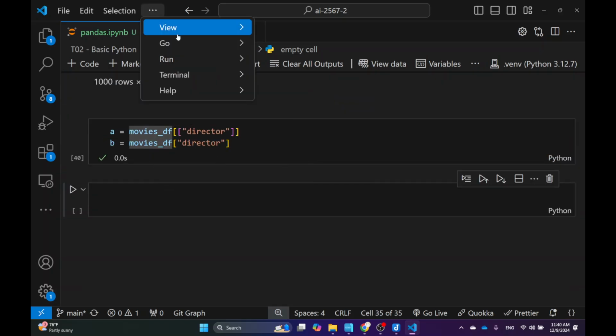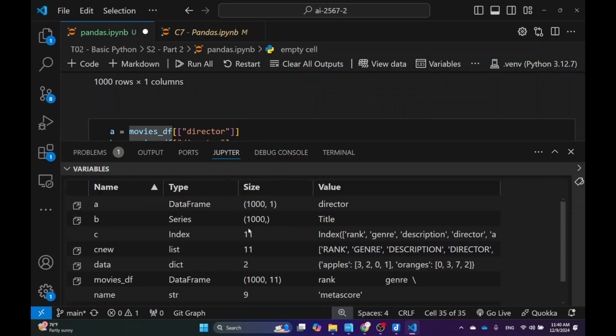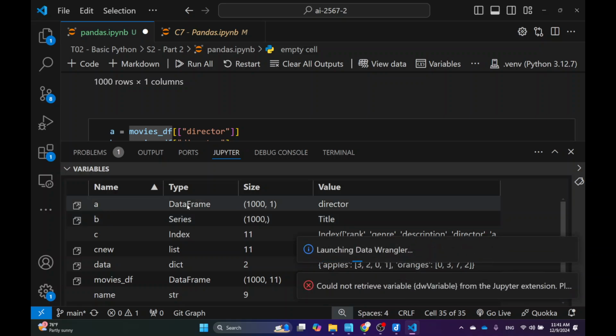I go into terminal, new terminal, and go to Jupyter. As you can see, A is the data frame. The data frame is something that we have been working with a lot. Think about a data frame like an Excel sheet. But B is called a series. I haven't told you this, but when you work with Pandas, there are always two things that are slightly different.